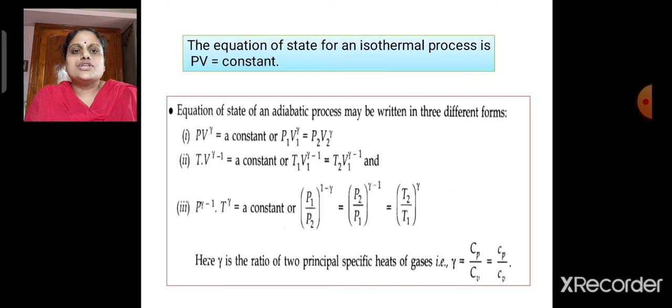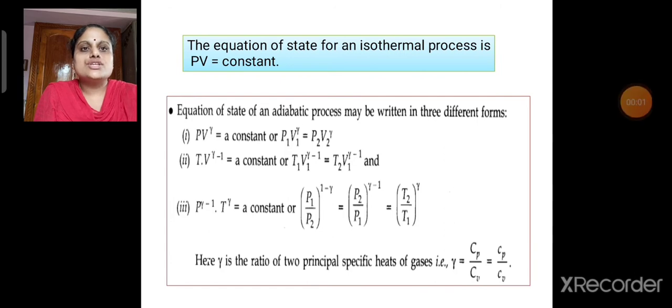The second equation of state is T V^(γ-1) is a constant, or T1 V1^(γ-1) is equivalent to T2 V2^(γ-1). Here, T is the temperature.